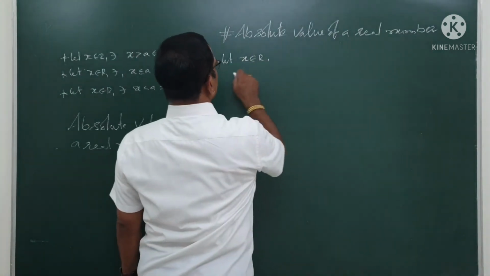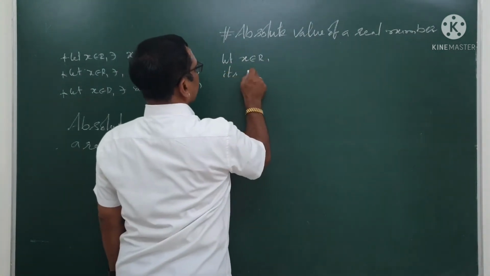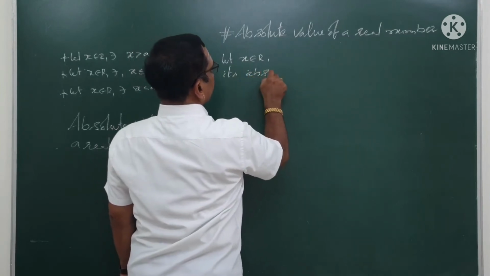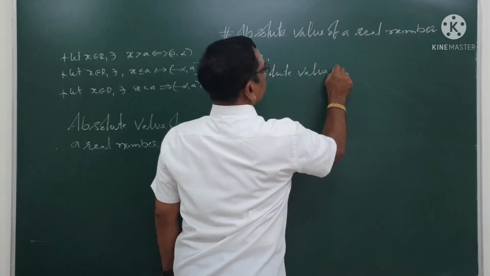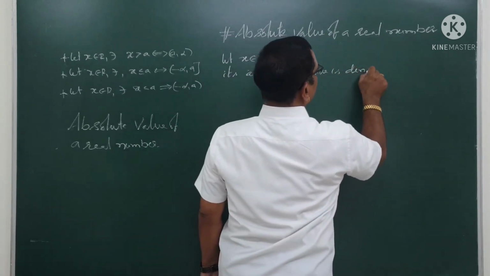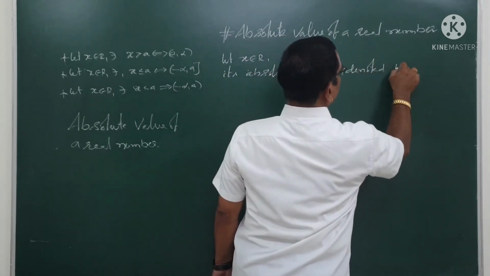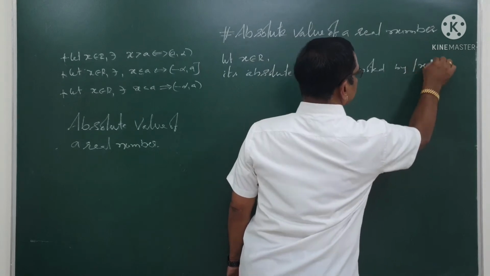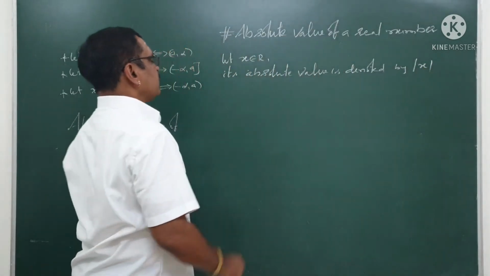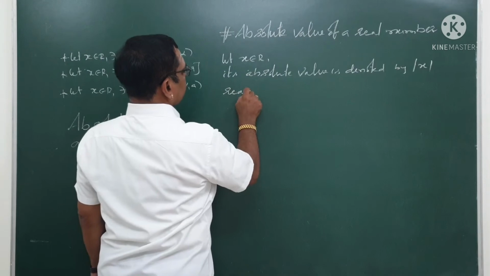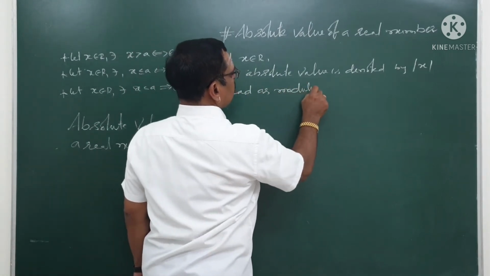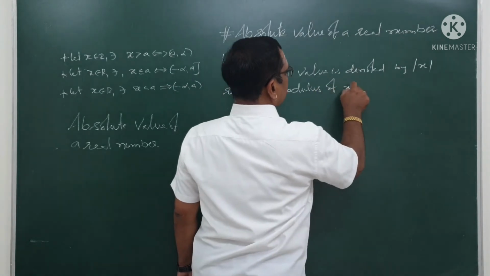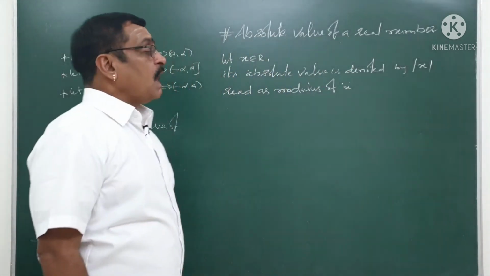Its absolute value is denoted by this symbol. And how do we read it? Read as modulus of x.